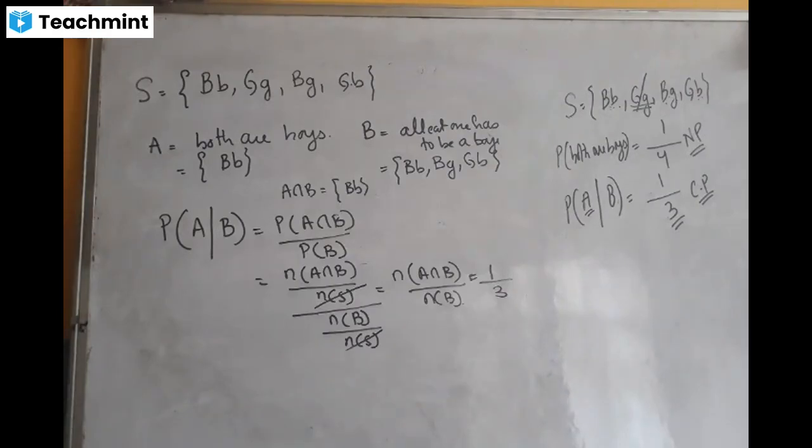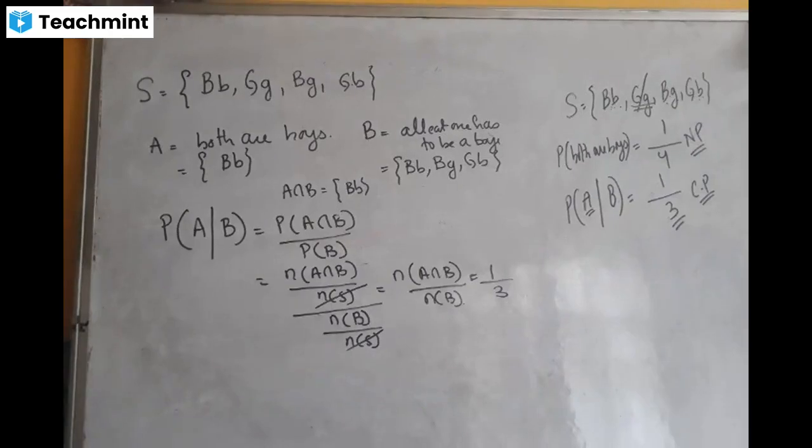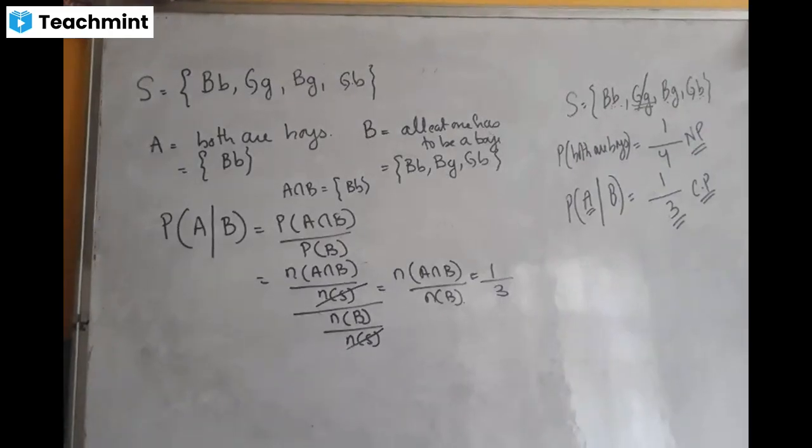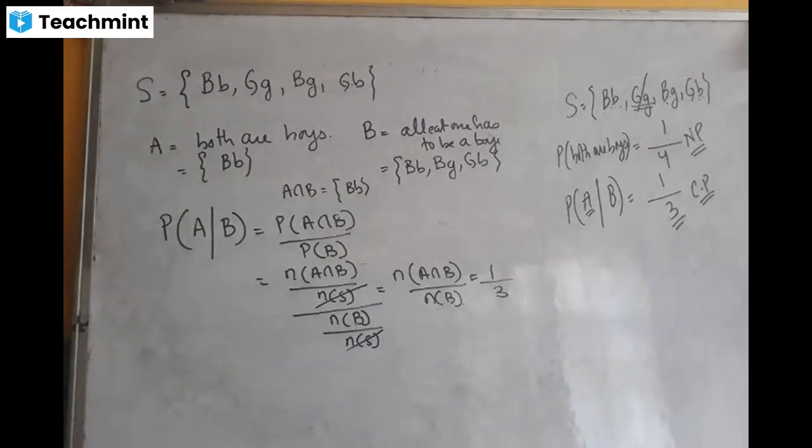So what you observe out here is, in conditional probability, the sample space is getting reduced. The sample space is getting reduced. So whatever event has already occurred, that becomes the new sample space. That becomes the new sample space. Okay. So just go through this. This is a specimen question. This is a specimen question. So please go through this properly.